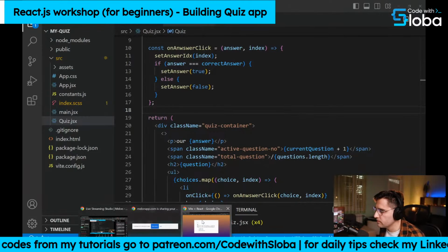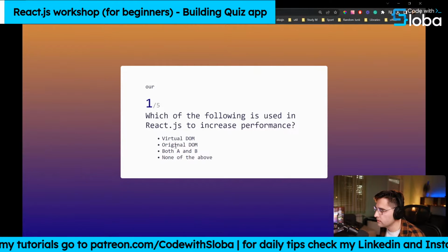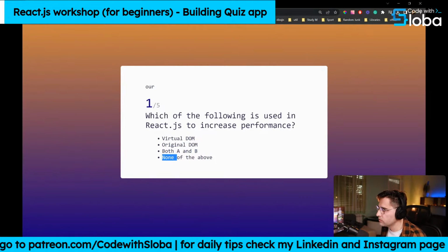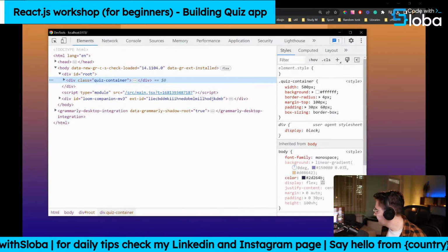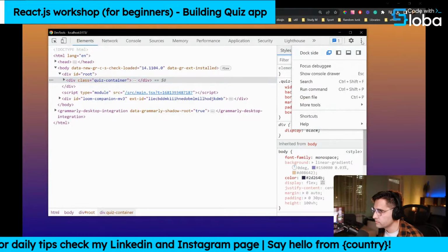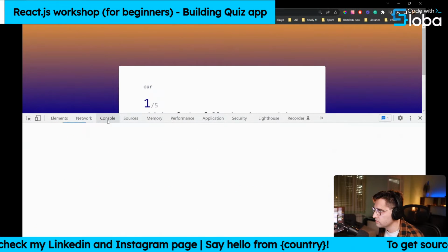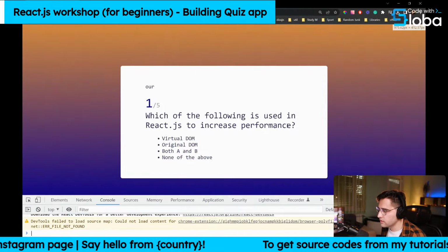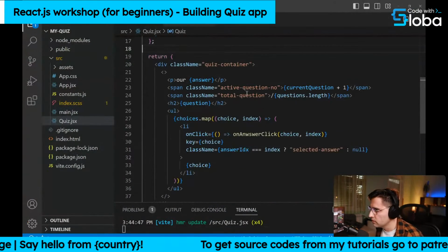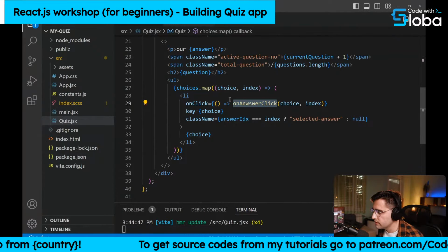Okay, so if we go again and click on it, nothing's happening. Let me just open up the console. Okay, so we don't have any errors, which is at least good. But let's see why we are not updating.